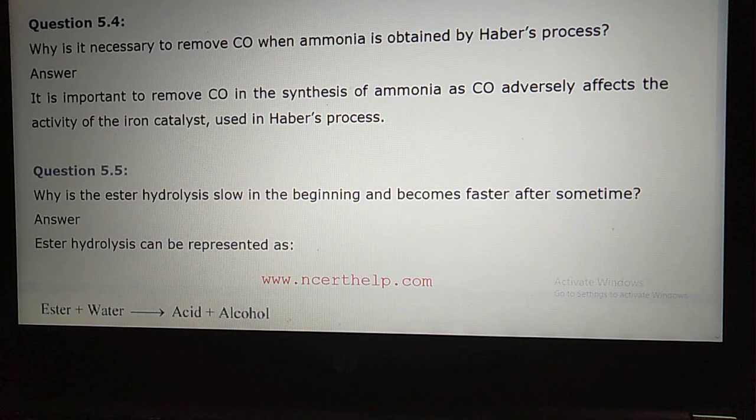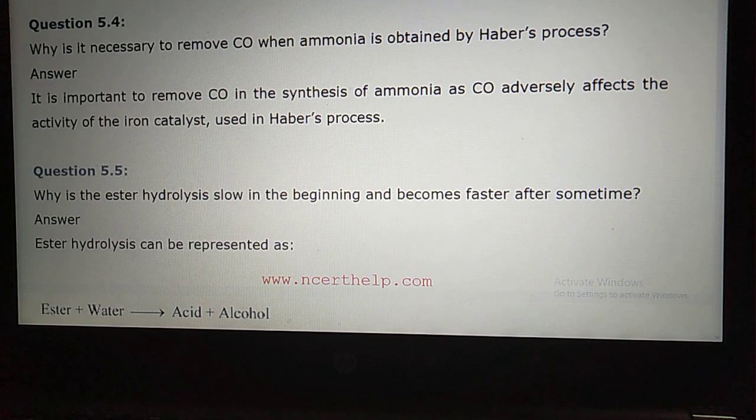In the Haber process, when nitrogen and hydrogen are taken for the production of ammonia, at the same time there is also the formation of carbon monoxide, which gets adsorbed. Carbon monoxide is a catalyst poison. Since it is a catalyst poison, its removal is compulsory, because it decreases the activity of the catalyst. Therefore we remove the carbon monoxide.